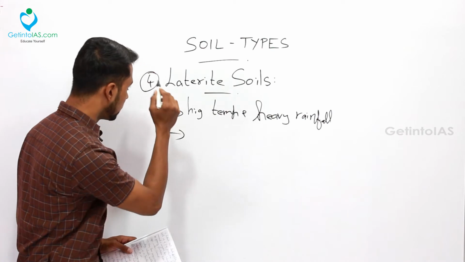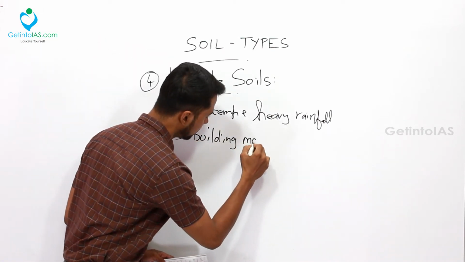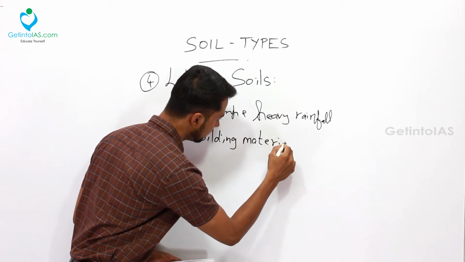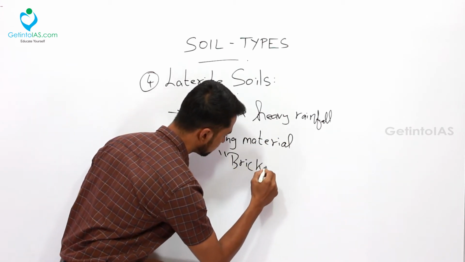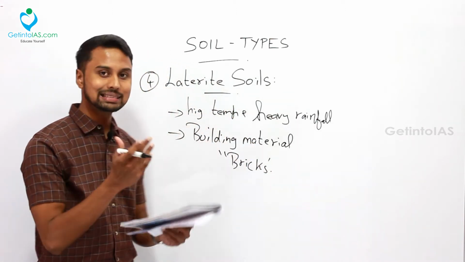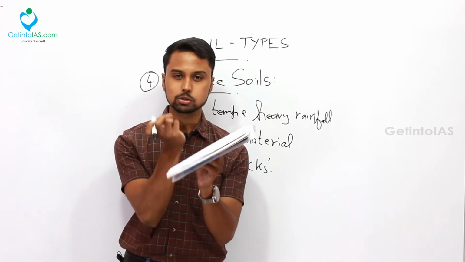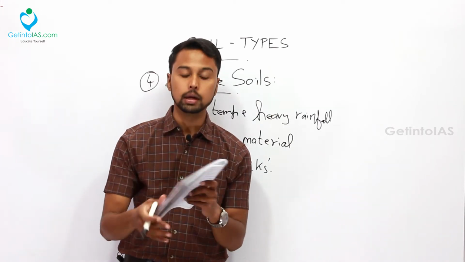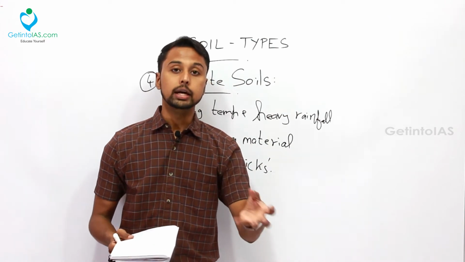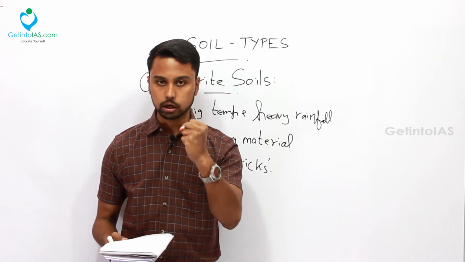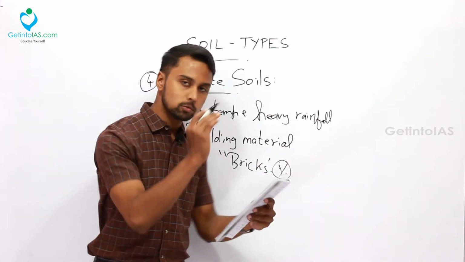And another thing is that it helps in building material. This laterite soil is very useful in building material, especially in the formation of bricks. Why? When you take this laterite soil and pour some water, it will become clay-like, so soft and muddy. On the other hand, if you expose this laterite soil to air, it will form something very hard like rock. That's why it is used in the making of bricks. So that is laterite soil.